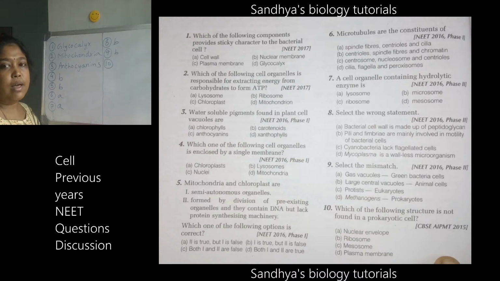So nuclear envelope, ribosome, mesosome, and plasma membrane. Which one is not found in a prokaryotic cell? You know that a prokaryotic cell will contain a nucleoid, otherwise called an incipient nucleus or primitive nucleus. If there is a primitive nucleus or incipient nucleus, then definitely there won't be any nuclear envelope in a prokaryotic cell. All the other things, ribosome, mesosome, plasma membrane, everything will be present.